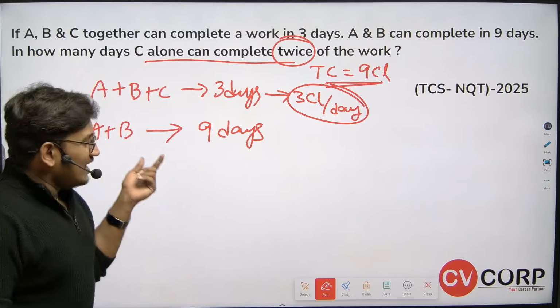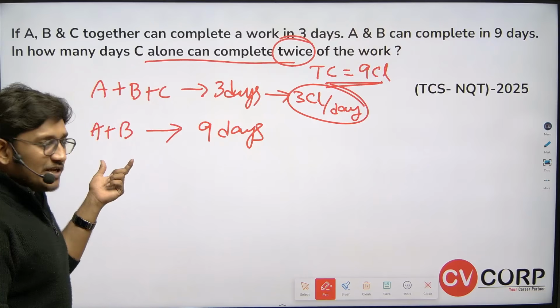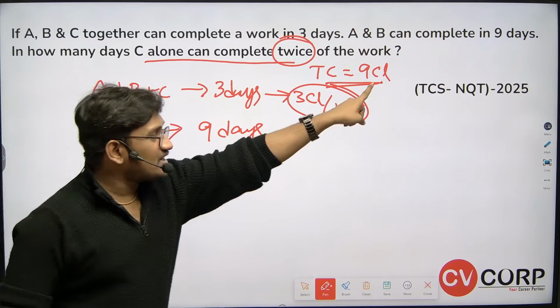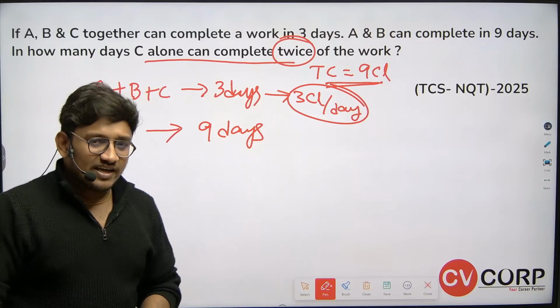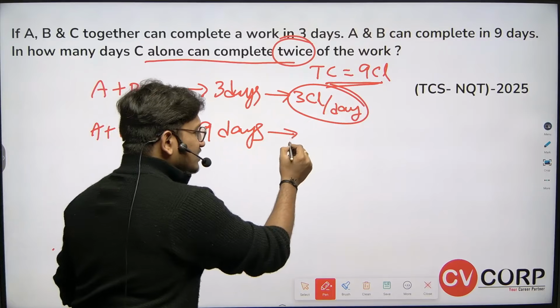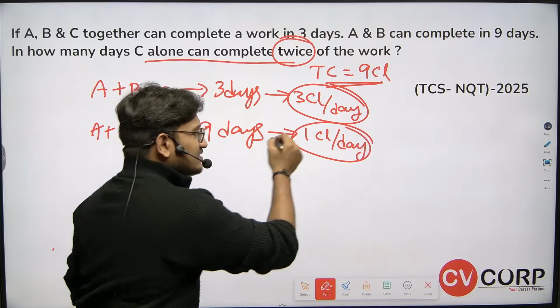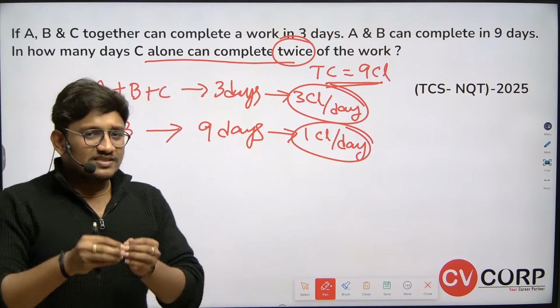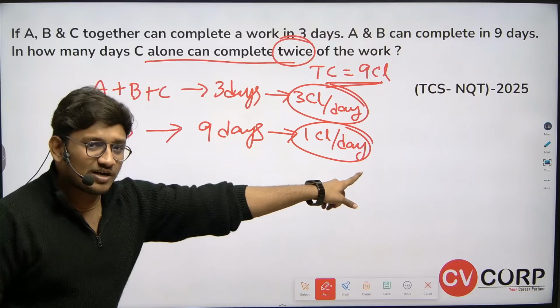Next condition: if it is only A and B, without including C, they can eat 9 chocolates in 9 days. In 1 day, they can eat 1 chocolate per day. This is their efficiency. So A and B can eat 1 chocolate per day.